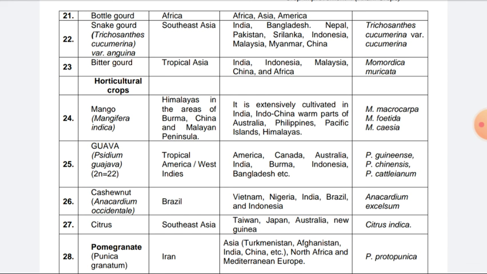So in this particular lecture, we can always know that there is a 4-mark objective question which asks to write down the centers of origin, distribution of species or wild species in case of the following crops, whether these crops come under cereals, pulses, oilseeds, vegetable and fruit crops. So this is the first lecture in the course GPB 355, that is Crop Improvement I (Kharif crops). Okay, thank you.